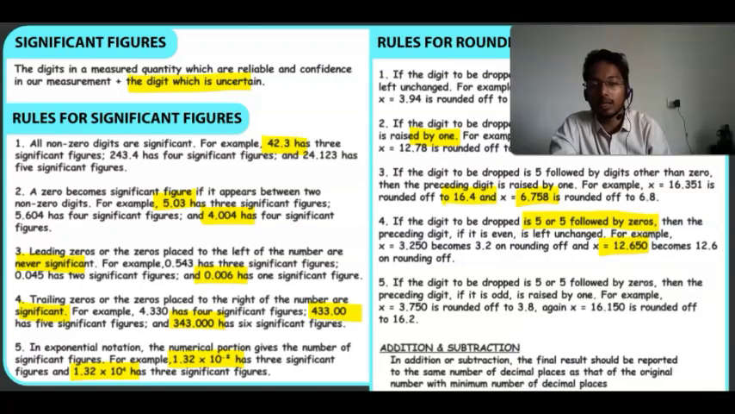Then the last one: if the digit to be dropped is 5 or 5 followed by zeros, then the preceding digit, if it is odd, is raised by 1. Let's say 3.750. Here 0 is there, 5 is there. The preceding digit is 7, which is odd, so it will be rounded up to 8. That is 3.8. Then again 6.150: 0 is there, 5 is there, and the preceding digit is 1, which is an odd number, so it will be rounded up to 6.2.